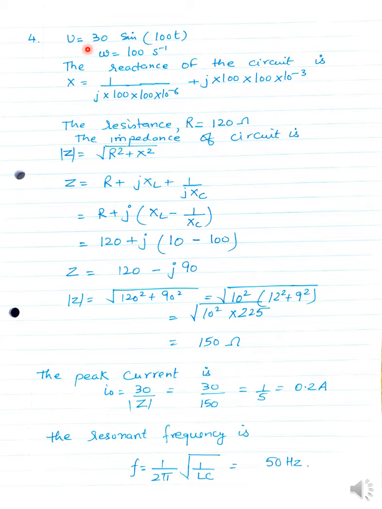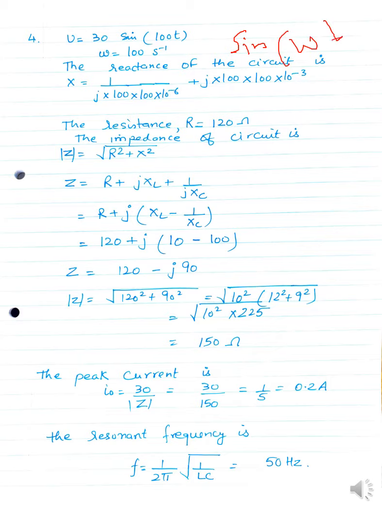Now if you see, the voltage is given to us as 30 sine 100 t. So it is a sinusoidal wave. How do we find omega? Let me bring the pen again.